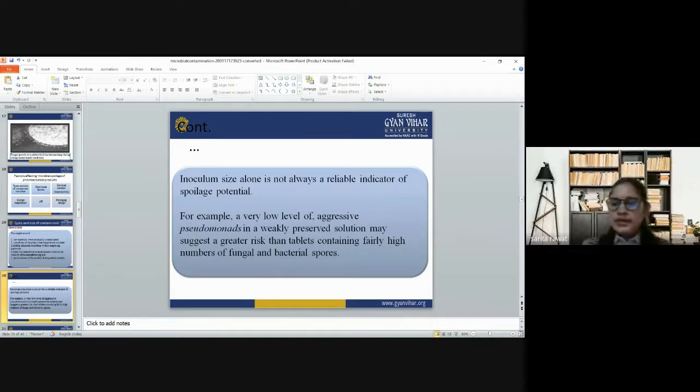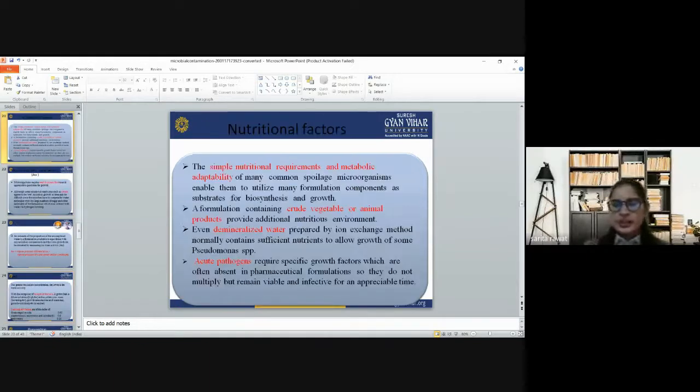For example, a very low level of aggressive Pseudomonas in a weakly preserved solution may suggest a greater risk than a tablet containing a fairly high number of fungal and bacterial spores.